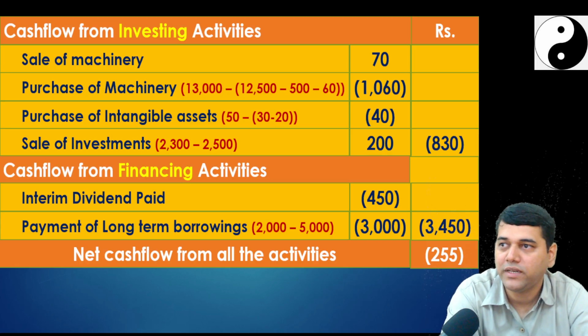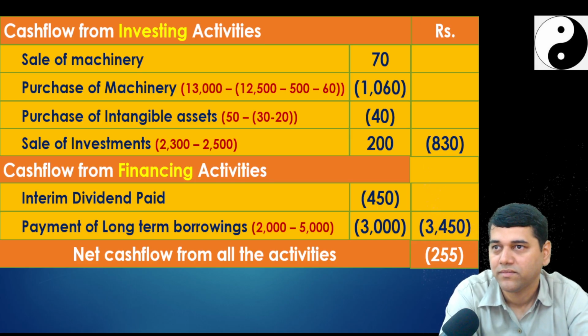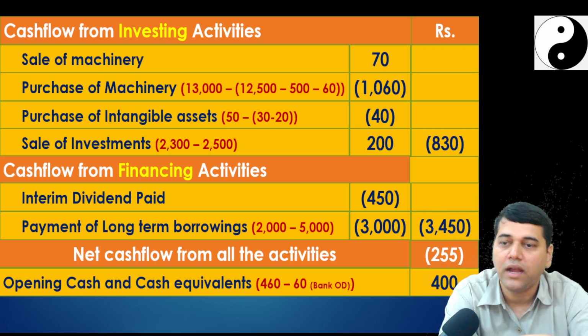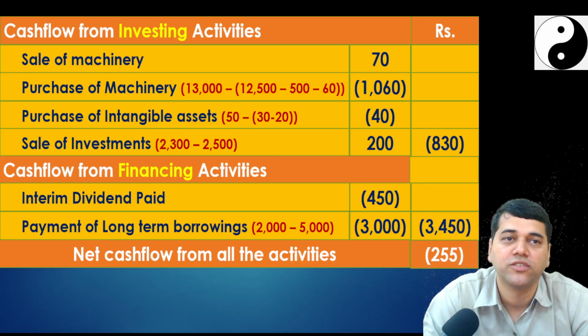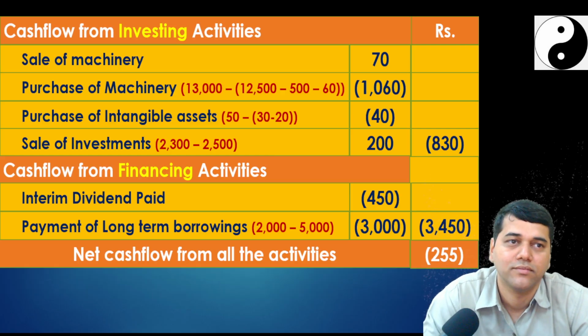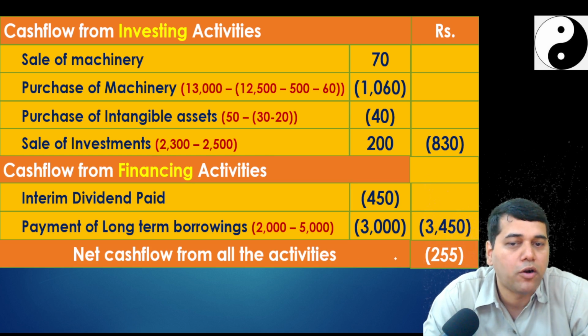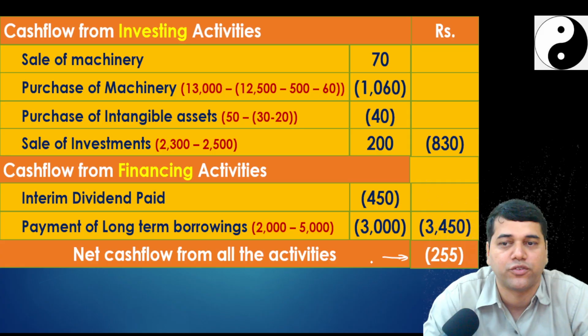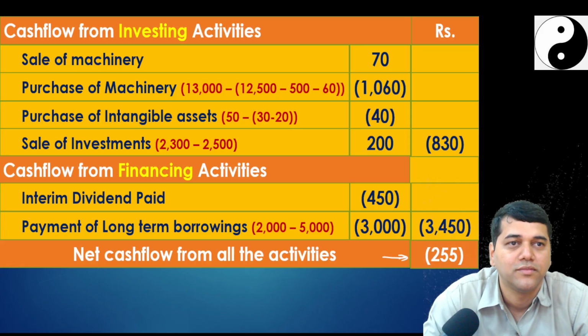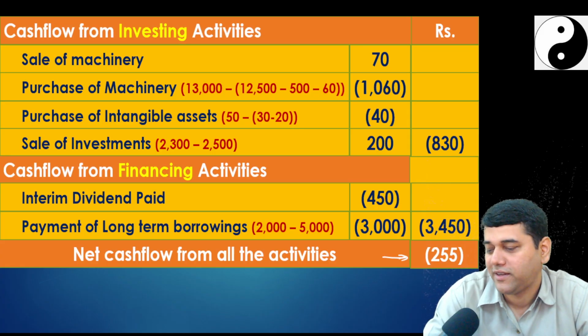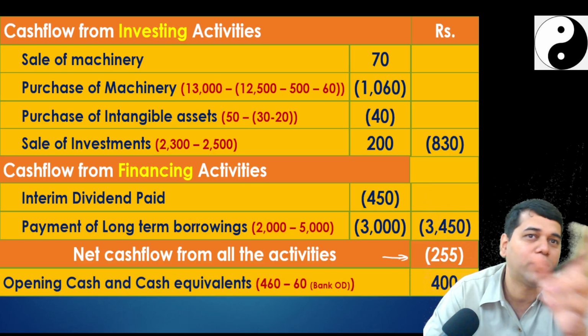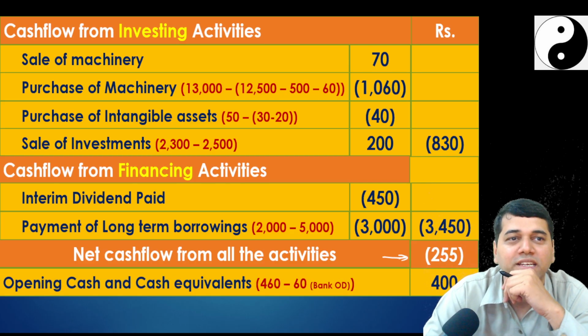And we have understood where there is a catch. Yes, so what is your opening cash? Actually, you got a negative cash flow from all the activities. Sorry, what is your 400? Very good. Why? Because there is one item you have still not touched, the OD.